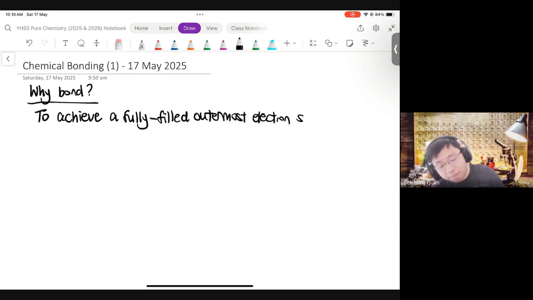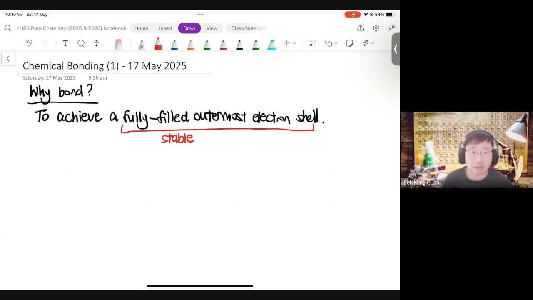That is always the purpose of bonding, which is why if you have practiced the ionic and covalent bonding essay questions, don't you notice whenever we ask you to explain how a bond forms, explain why a bond forms, regardless of the bonding type, this is always the aim: to achieve a fully filled outermost electron shell. The reason is because this achieves stability, right? This is stable. It's the stable noble gas electronic configuration.